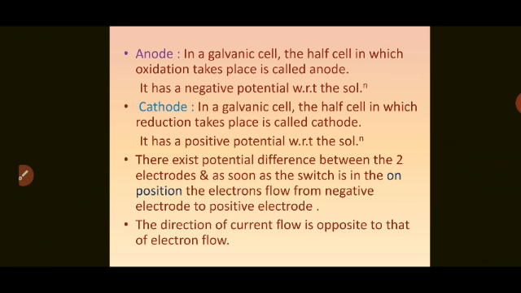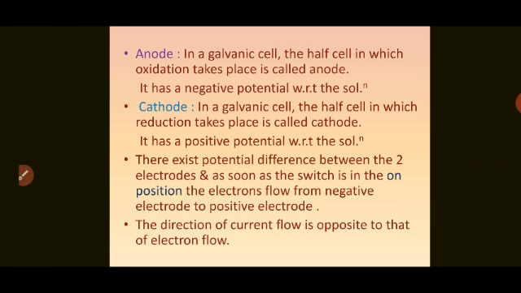Let us learn a few more terms. Anode. In a galvanic cell, the half cell in which oxidation takes place, that is loss of electron takes place, is called anode. So it has a negative potential with respect to the solution. Cathode. In a galvanic cell, the half cell in which reduction takes place is called cathode.